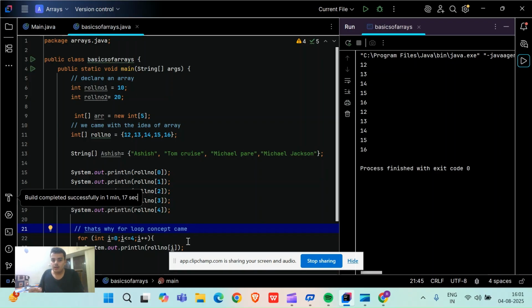And if I want to individually call them, I can call them by their index values. If I want to call all the values inside the array, I can put one for loop and all the values will come to me. Firstly, individually you got the answer: index at 0, index at 1, index at 2, index at 3, index at 4, giving 12, 13, 14, 15, 16. Then again, collectively, one for loop.